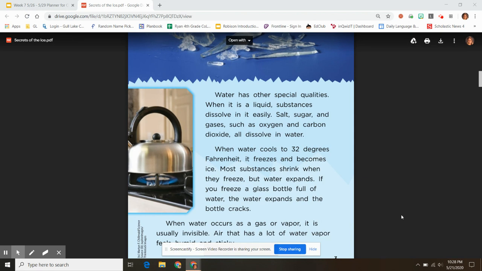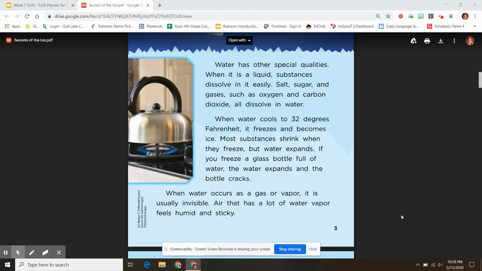When it is a liquid, substances dissolve in it easily. Salt, sugar, and gases, such as oxygen and carbon dioxide, all dissolve in water. When water cools to 32 degrees Fahrenheit, it freezes and becomes ice. Most substances shrink when they freeze, but water expands. If you freeze a glass bottle full of water, the water expands and the bottle cracks.